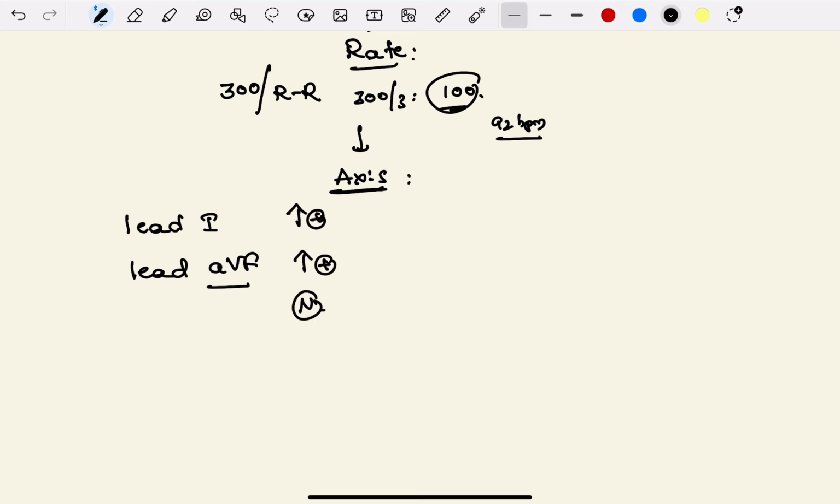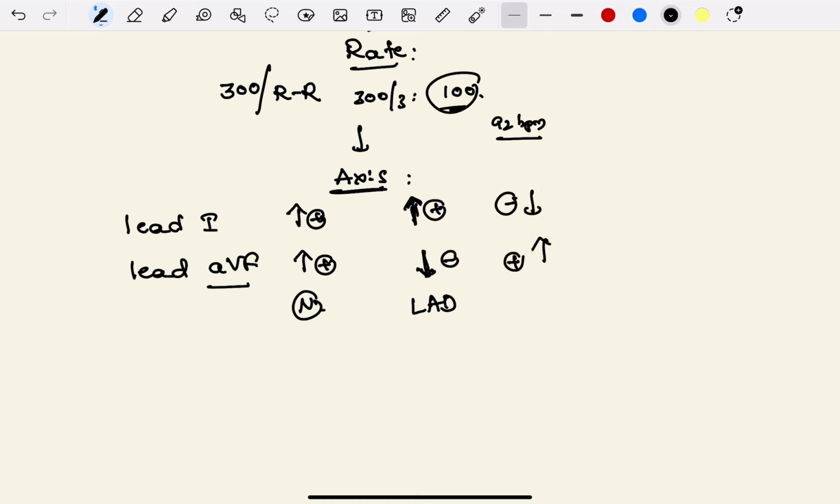Let's suppose lead 1 is predominantly positive and lead AVF is predominantly negative. One is going up, one is going down, leaving each other. L for L, left axis deviation. Suppose lead 1 is predominantly negative, that is down, and lead AVF is predominantly positive, going up. Both are reaching each other. R for R, right axis deviation. When both are predominantly negative, both going downwards, that means extreme axis deviation. But in this given ECG we have got normal axis.